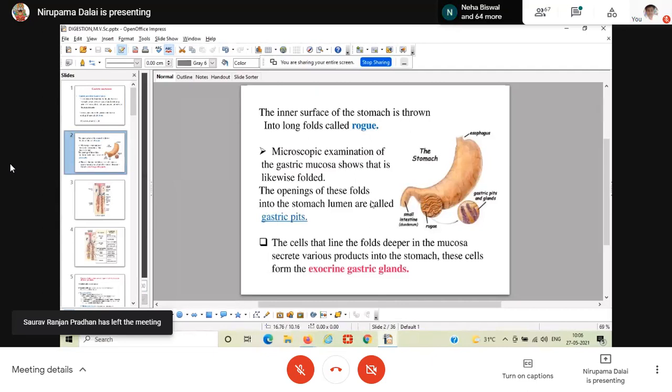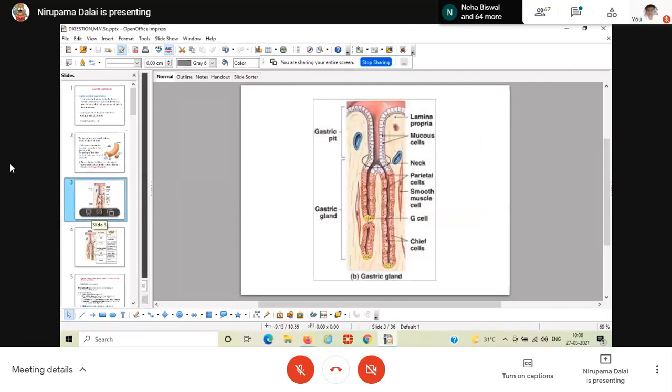I will tell you one by one. Just see the peculiar structure of a gastric gland, how it looks. Glands have a long tube-like structure. The reddish part is your gastric mucosa. The gastric mucosa has an inner invagination, which is known as the gastric pit, followed by the gastric glands.